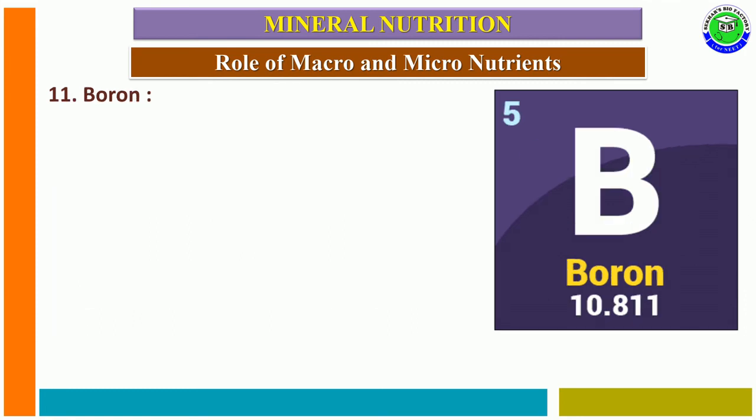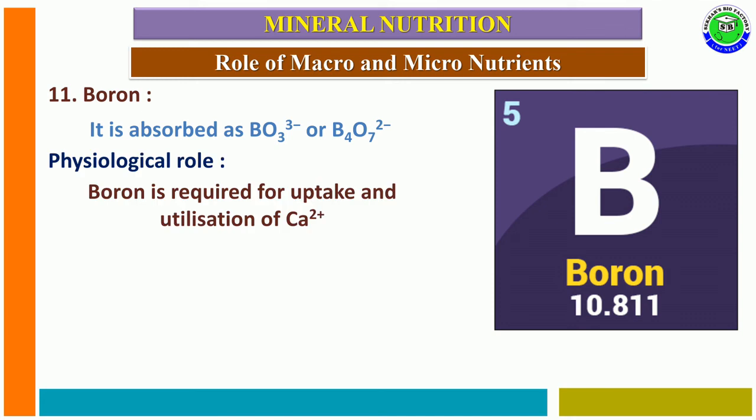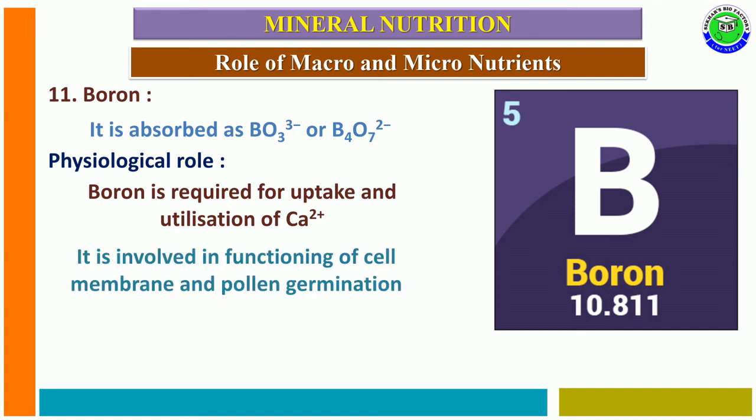The 11th element is boron. Boron is a micronutrient absorbed by plants in the form of BO3 3 minus or B4O7 2 minus. The main physiological role of boron is that it is required for uptake and utilization of calcium ions. Due to deficiency of boron, calcium uptake and utilization are also affected.